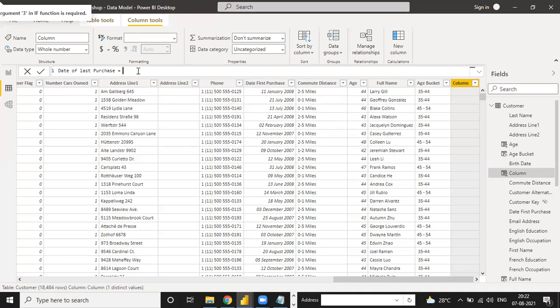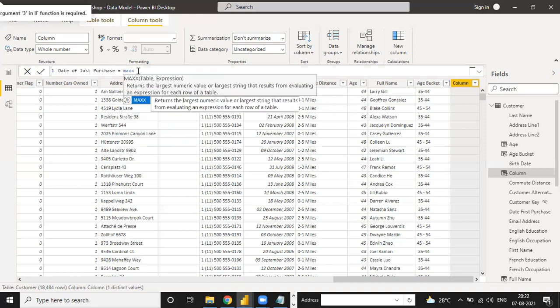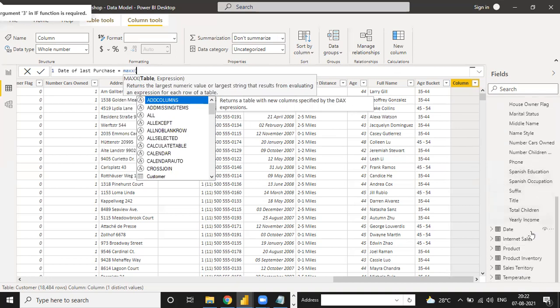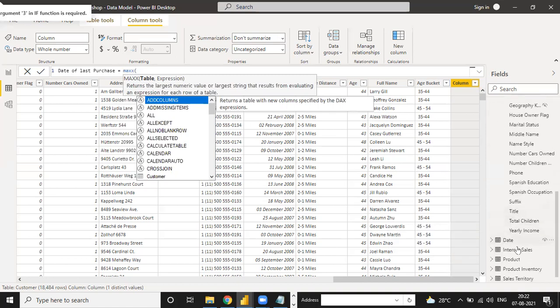But here we have to use the max date of the last purchase of the customer. So we have to use the max date under the table name. What is the table name? The Internet Sales table, because when we go to the sales table, under it we can find the last date of the sales of one person. So for max we have to do a lookup of the customer table with the Internet Sales table.